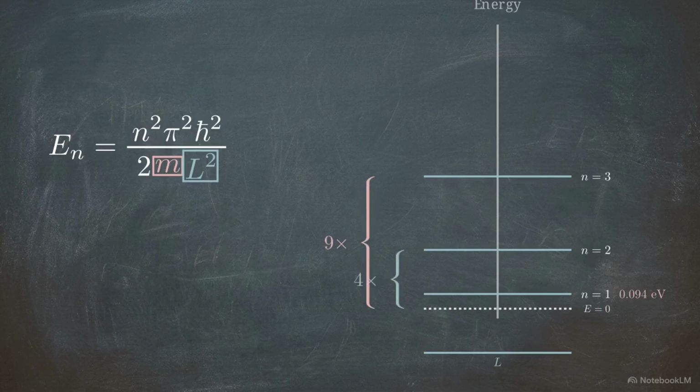Because the energy scales with n squared, the ladder rungs spread out as they climb. The second level is exactly 4 times the energy of the first, and the third is 9 times higher. A trapped electron will only interact with energy that matches these specific rungs. It ignores any input that would land it in the gaps between them.